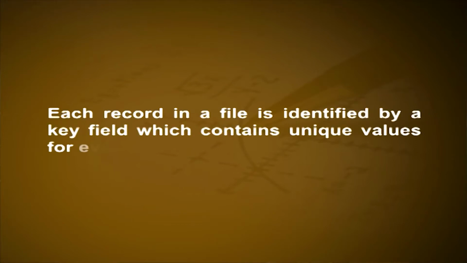It is a meaningful collection of related characters and is the smallest logical data entity treated as a single unit in data processing. A combination of different related fields is referred to as a record. Multiple records are combined to form a file. Each record in a file is identified by a key field which contains unique values for every record in the file. A database is an integration of multiple related files. In databases, redundancy is reduced. It is a collection of logically related data elements from multiple files.